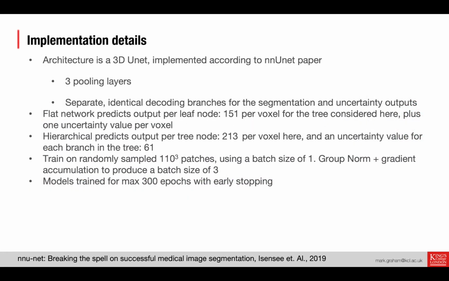And just some implementation details. Our core architecture is a 3D UNet, implemented according to the known UNet paper with 3 pooling layers, and we use separate identical decoding branches for the segmentation and uncertainty outputs. The flat network predicts outputs per leaf node, so there's 151 per voxel for the tree considered here, and 1 uncertainty value per voxel. And the hierarchical method predicts an output for each tree node, so 213 per voxel here, and 61 uncertainty values, because that's 1 uncertainty value for every branch in the tree. And we train on 110-cube patches using group norm and gradient accumulation to get a batch size of 3, and train for 300 epochs with early stopping.